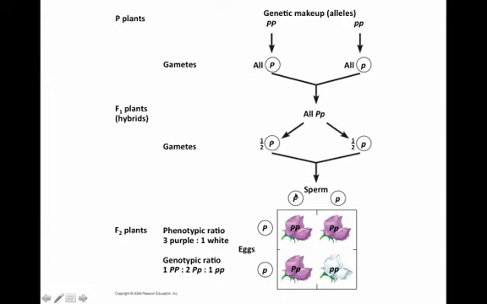If the sperm is big P and the egg is little p, we get heterozygous genotype, big P, little p, and the plant is still the phenotype purple. We see the same thing here: little p from sperm, big P from the egg, heterozygous genotype, and still we have the purple phenotype. However, here, little p from the egg, little p from the sperm, homozygous recessive genotype, and the phenotype here is going to be white. And again, remember, it's a 3-to-1 ratio.